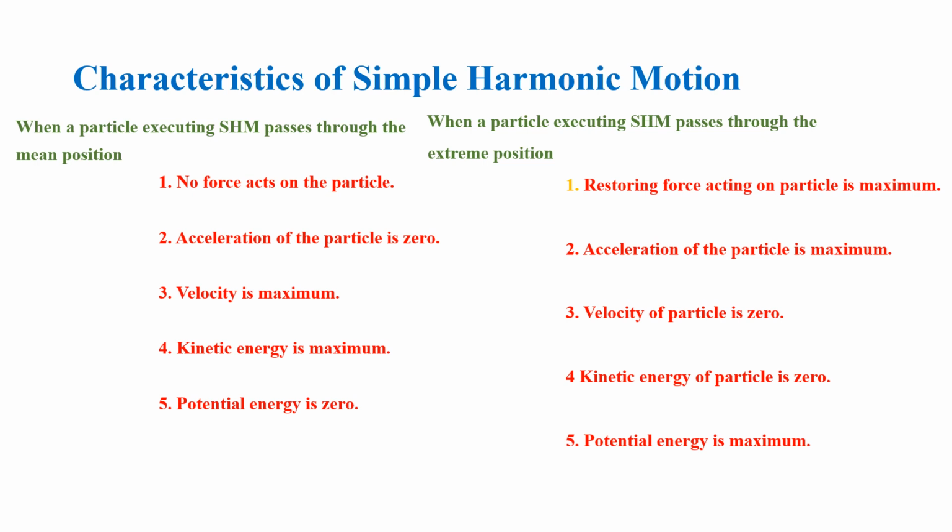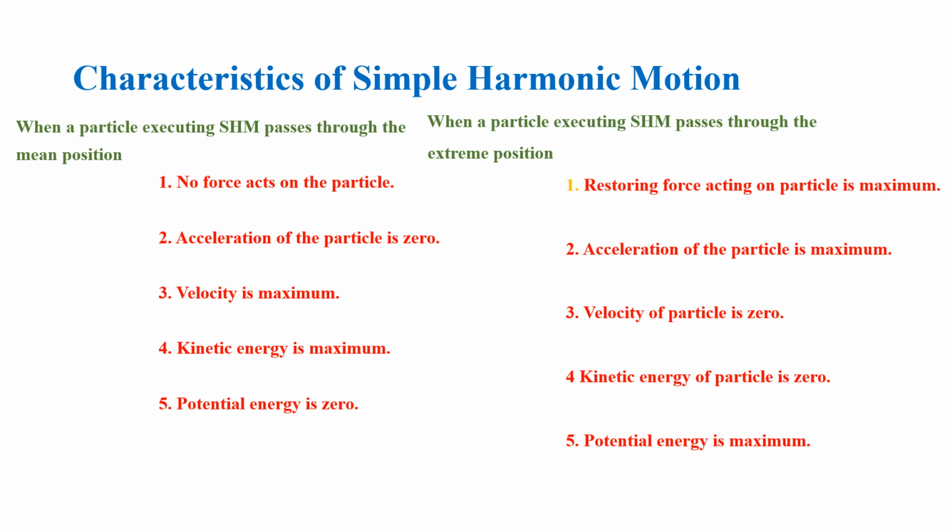Here we have a few characteristics of simple harmonic motion. Let us look at the particle executing simple harmonic motion when it passes through the mean position and when it passes through the extreme position. At the mean position, the force does not act on the particle and its acceleration remains 0, whereas the velocity and kinetic energy are maximum and its potential energy remains 0.